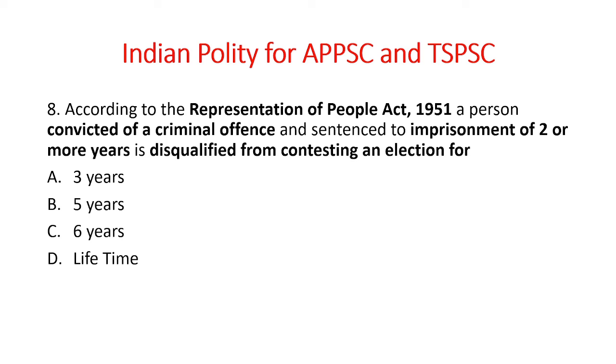So according to the Representation of People Act 1951, if a person gets convicted of a criminal offence and gets sentenced, if he is imprisoned for 2 or more years, he is disqualified from contesting an election for, and the answer is 6 years. Some of you might think it is lifetime. No, it is 6 years.